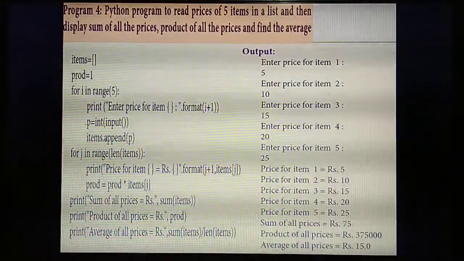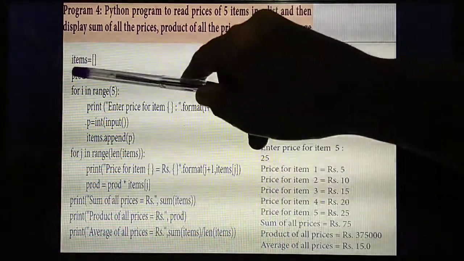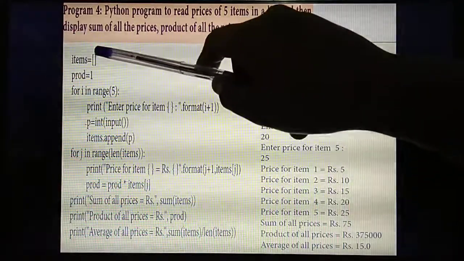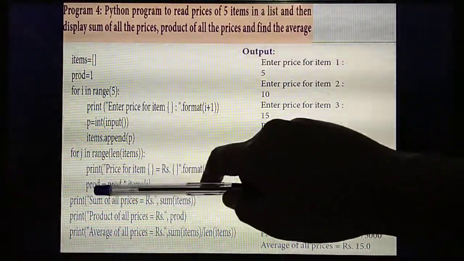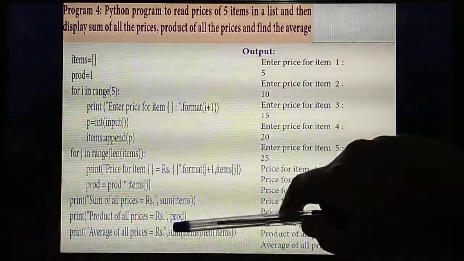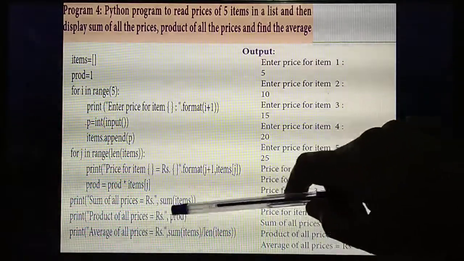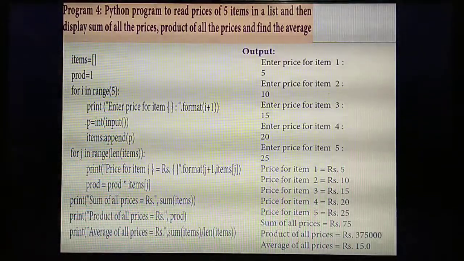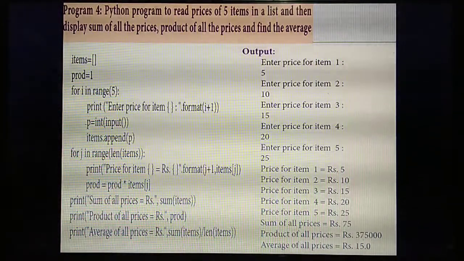Next you are going to find the product of elements. So see the product. What's the formula? Product into, so this into this. So sum means you need the sum of these items. So product already you have calculated, so you should display the variable product. So next average means sum of these items divided by length. So for example, 5 things you are entering means divided by the length, which is 5. Understand?